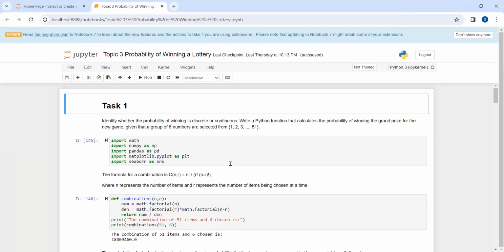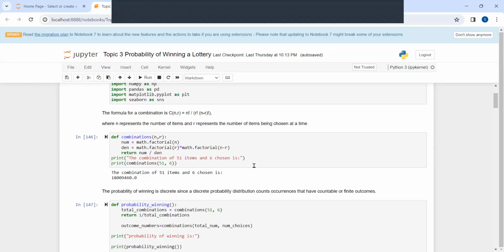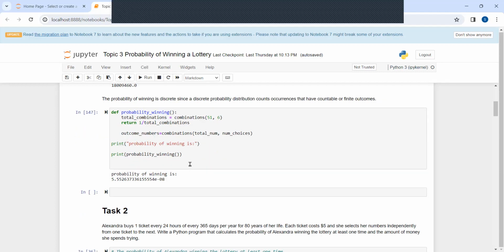Now, given the group of 6 numbers selected from 1 to 51, let's consider this formula with the combination here. Using that formula with this code gives the combination of 51 items, 6 chosen, which will be this value here. And the winning probability will be here, using this code that I have here.